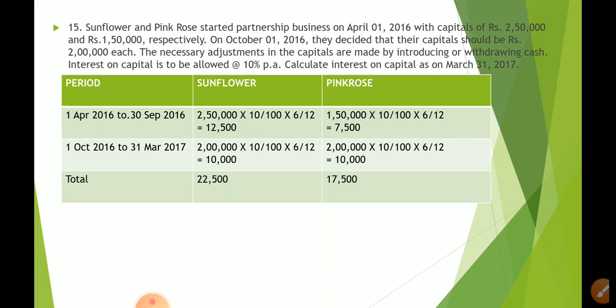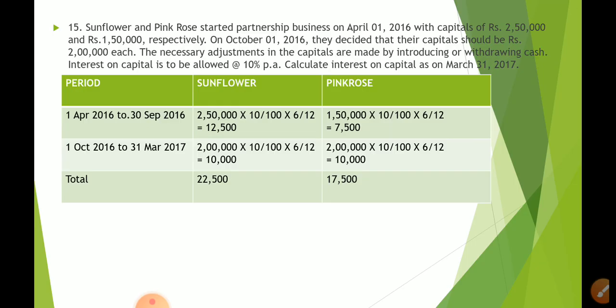Madam, 30th September? Here it is written October 1st. Yes, of course, here it is written October 1st. So October 1st they introduced, isn't it? So what comes before October 1st? It is September 30. So from 1st April to September 30, Sunflower's capital was 2,50,000 and Pink Rose's capital was 1,50,000. So let us calculate interest on capital for that period.